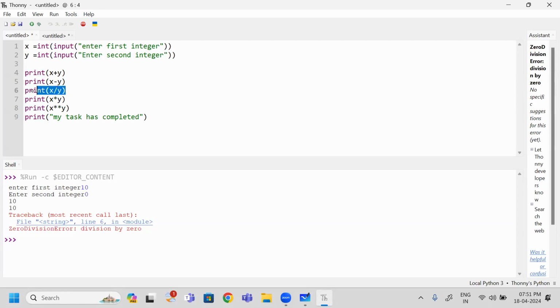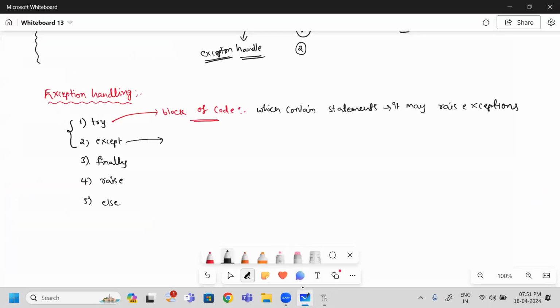If the denominator value is 0, this exception is raised. If it is not 0, the program flow executes properly. Once the exception is raised, immediately the except block will catch it.